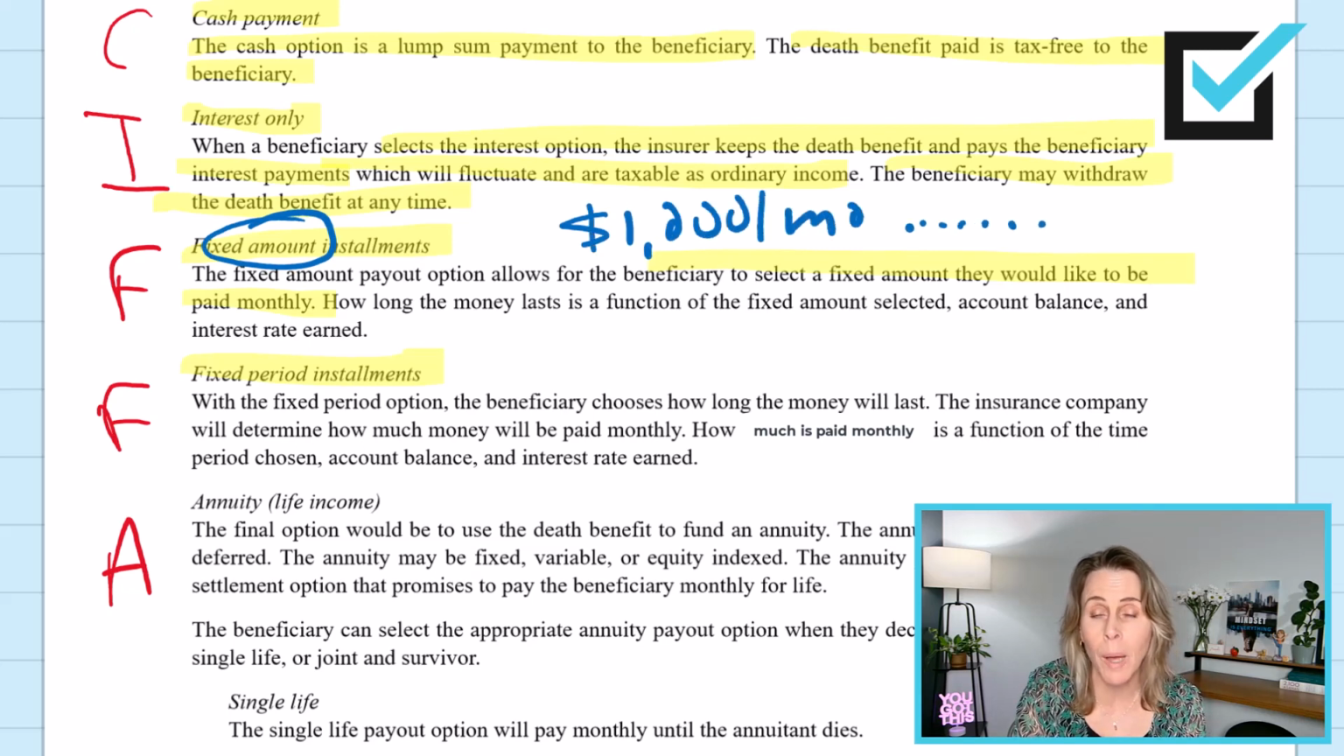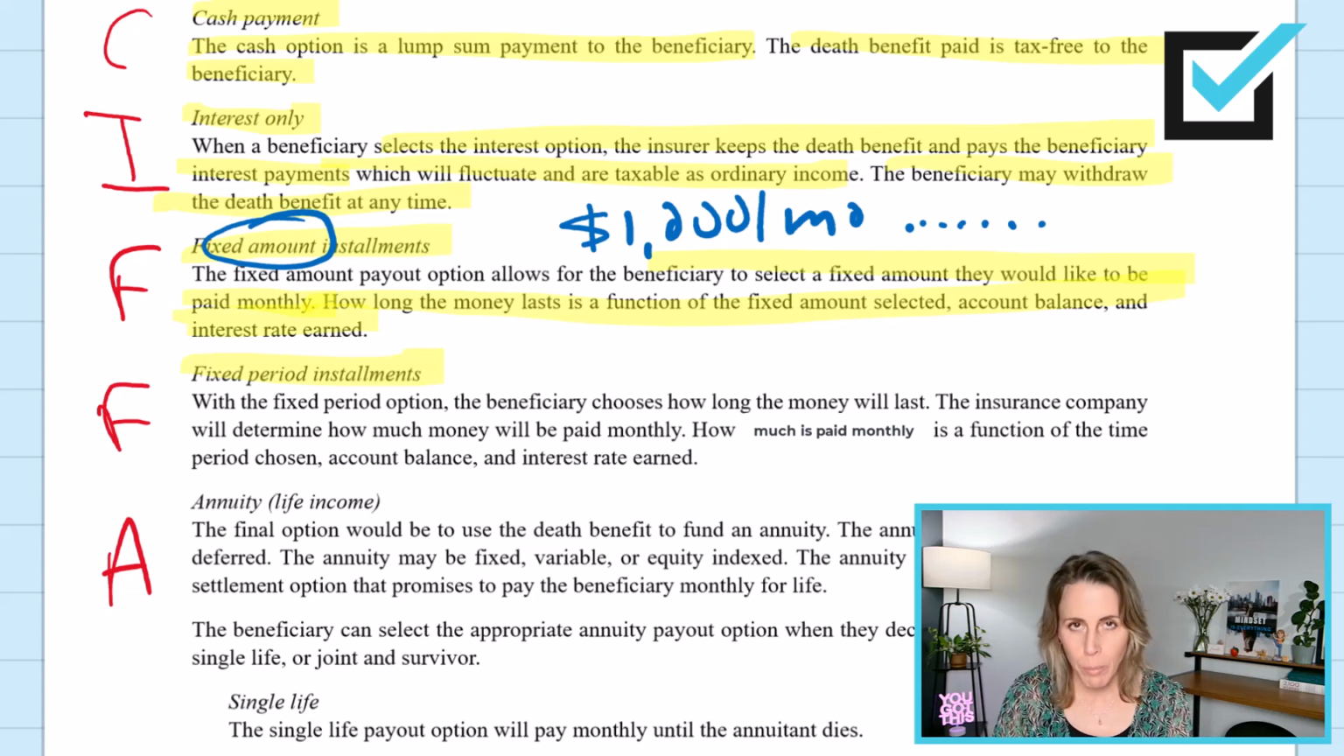Then the insurance company, based upon the face amount and interest that's going to accrue over time, is going to determine how long the money will last. How long the money lasts is a function of the fixed amount selected, account balance, and interest rate earned. So the beneficiary can choose how much money they want to receive monthly. This is not an annuity, that's another choice.